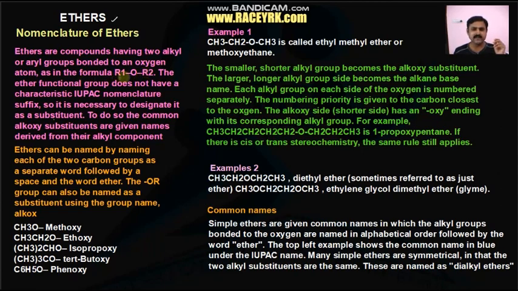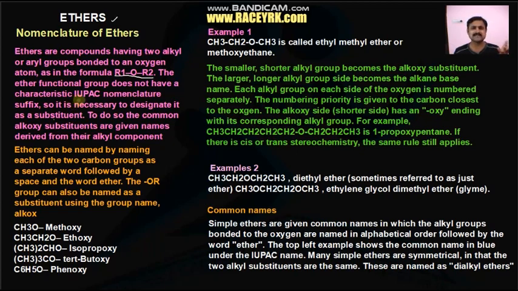For example, if you take a general formula of ether, R1OR2, then the ether functional group does not have a characteristic IUPAC nomenclature. For other functional groups we have, but in the case of ethers there is no particular nomenclature; it is adapted according to the situation.